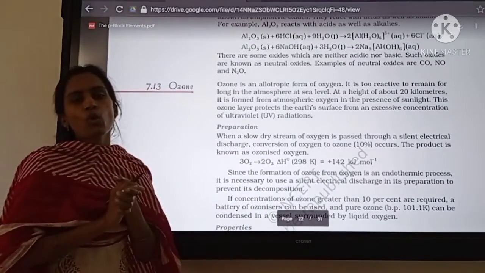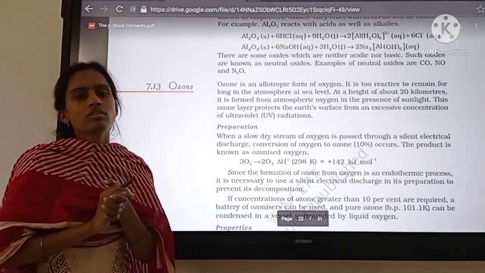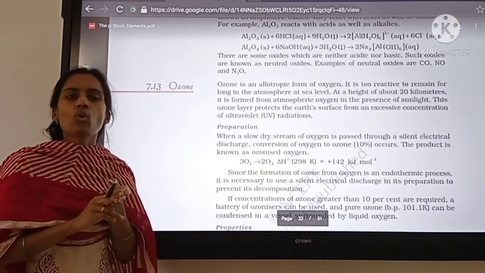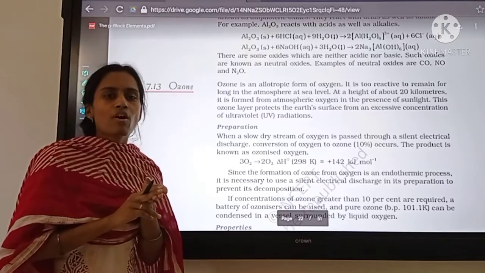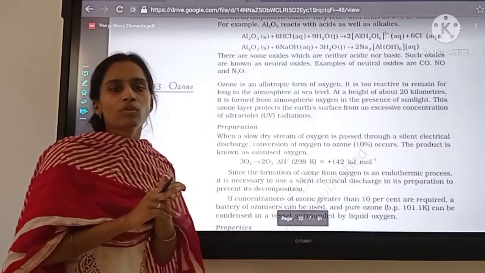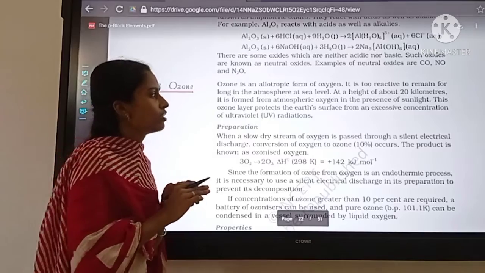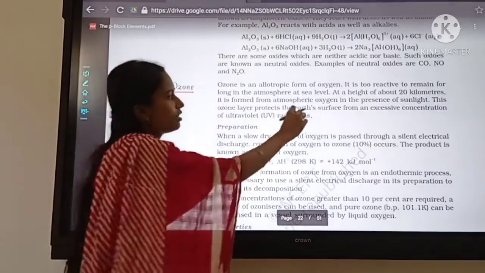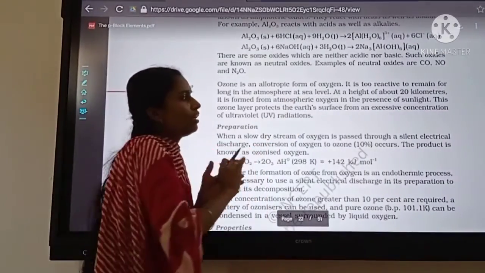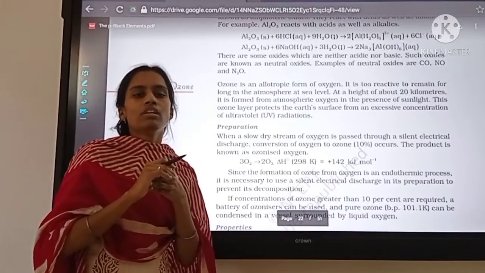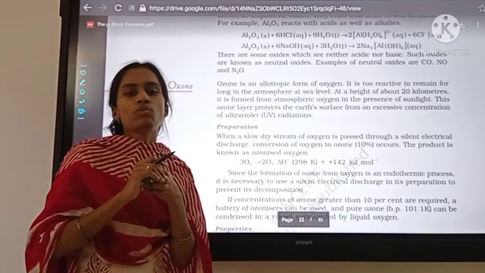Ozone is an allotropic form of oxygen. Oxygen has two allotropic forms, oxygen and ozone, so O2 and O3. The O2 form is present in the atmosphere, you know. O3 is the other allotropic form of oxygen, and it is found at a height of about 20 kilometers from sea level, so it is present in the stratosphere layer.